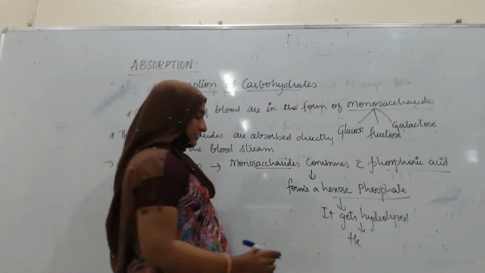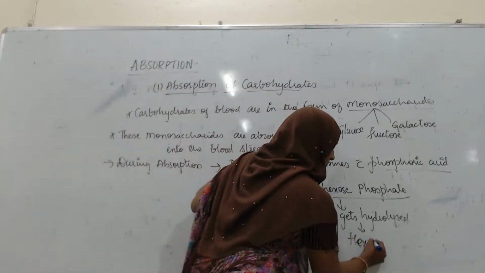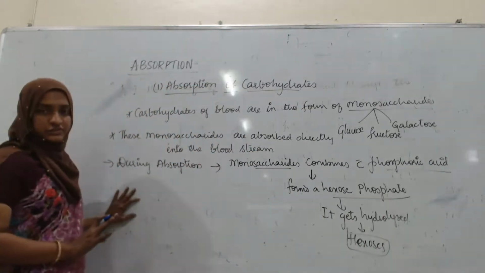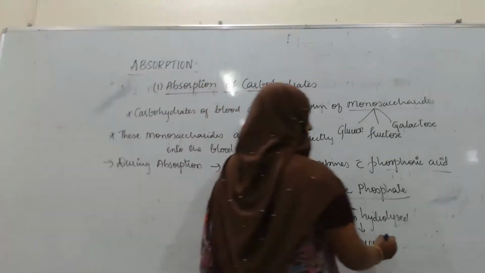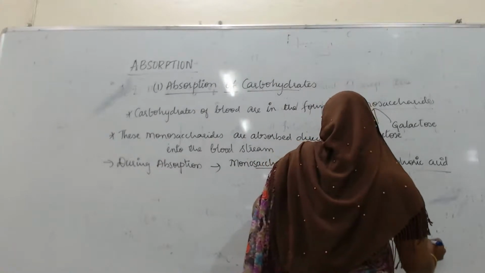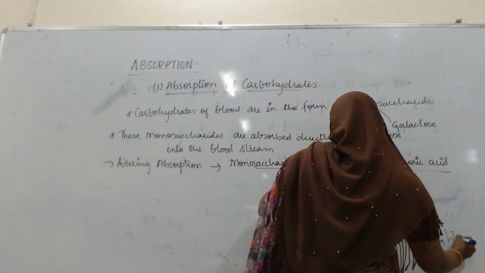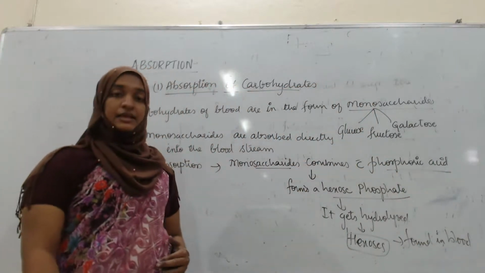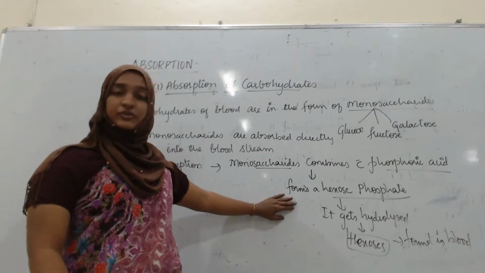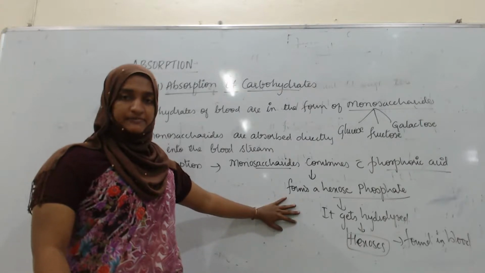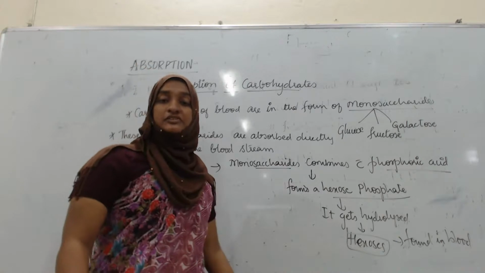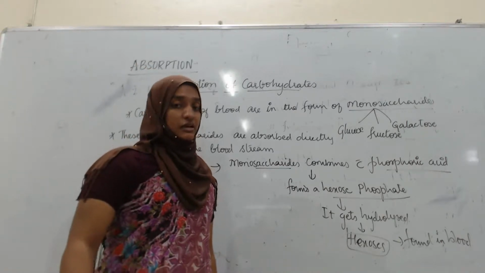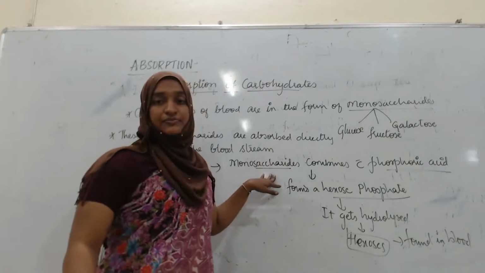After hydrolysis, the hexose phosphate changes into hexoses, so you will find hexoses in the blood rather than hexose phosphate, because hexose phosphate gets hydrolyzed. Then it enters the bloodstream in the form of hexoses. This is how monosaccharides are carried by the blood.